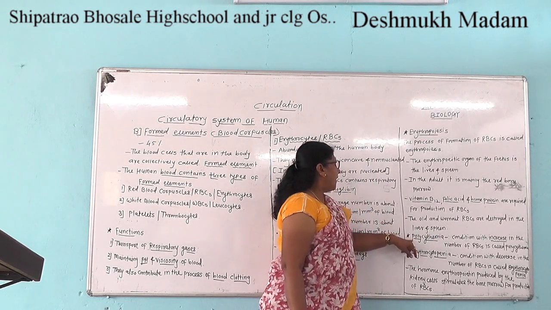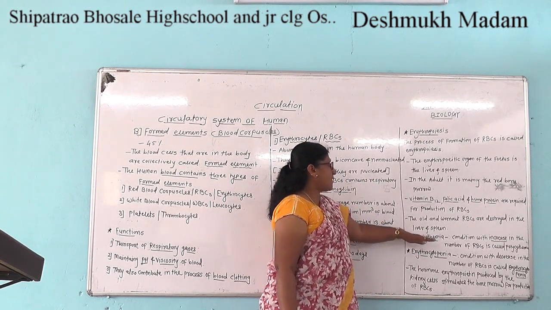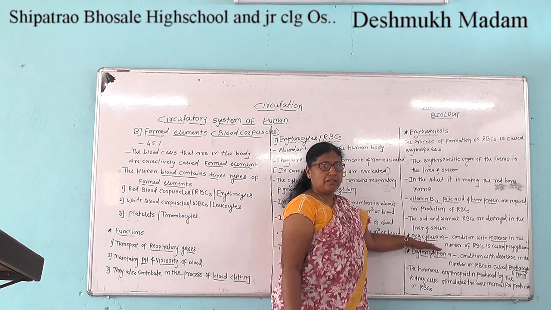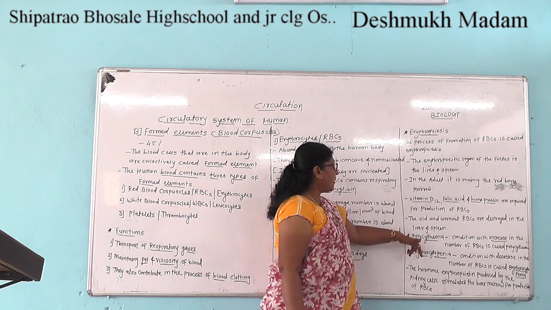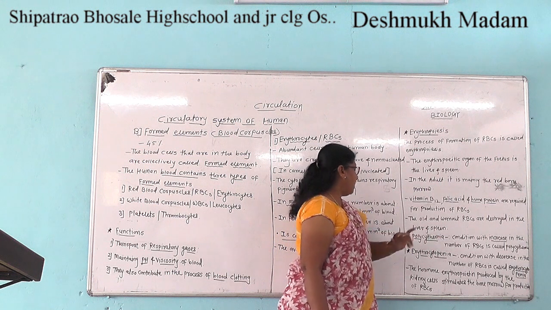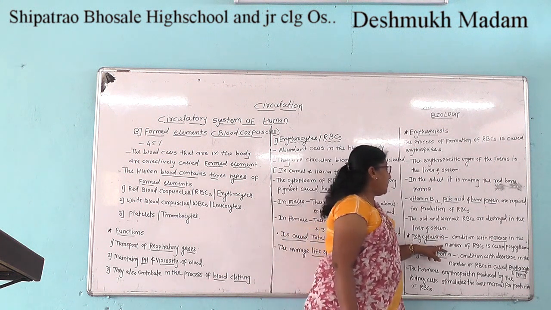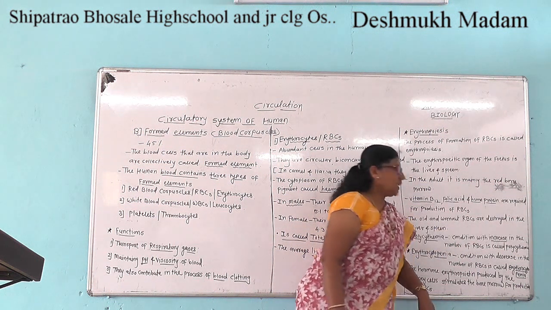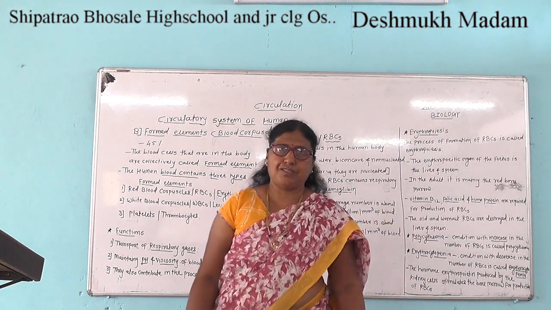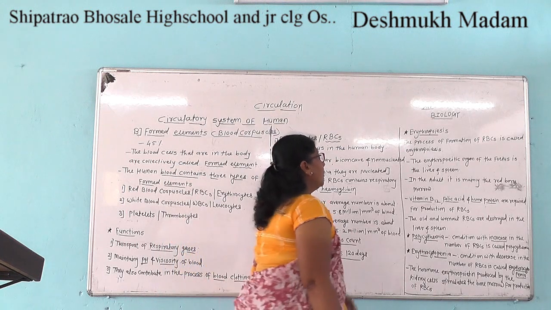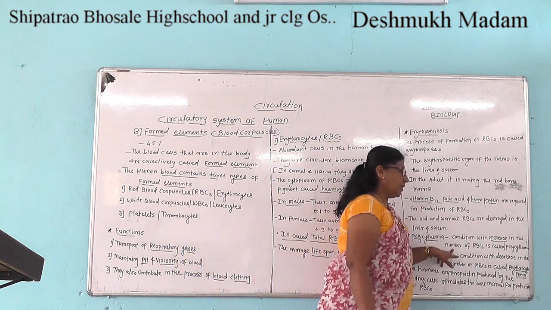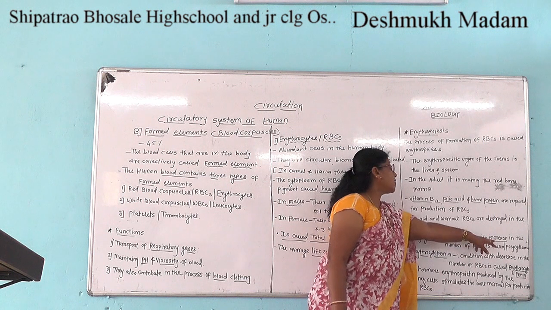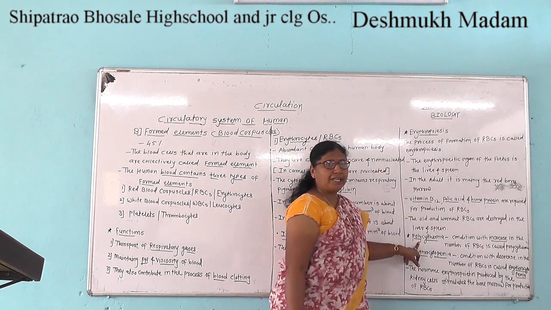Then, what is polycythemia? The condition with an increase in the number of RBCs is called polycythemia.